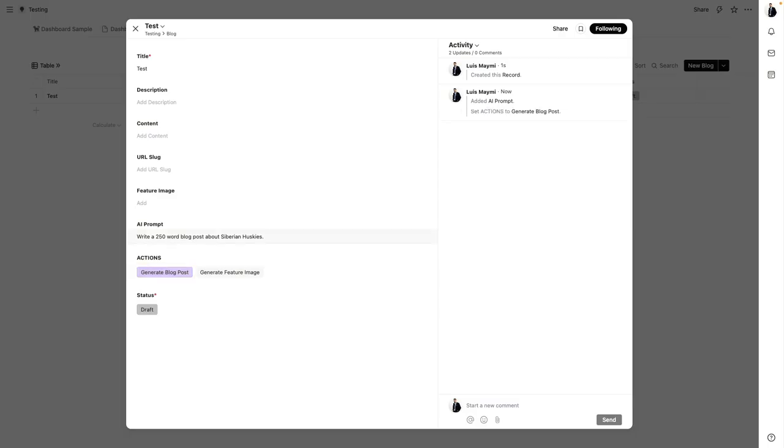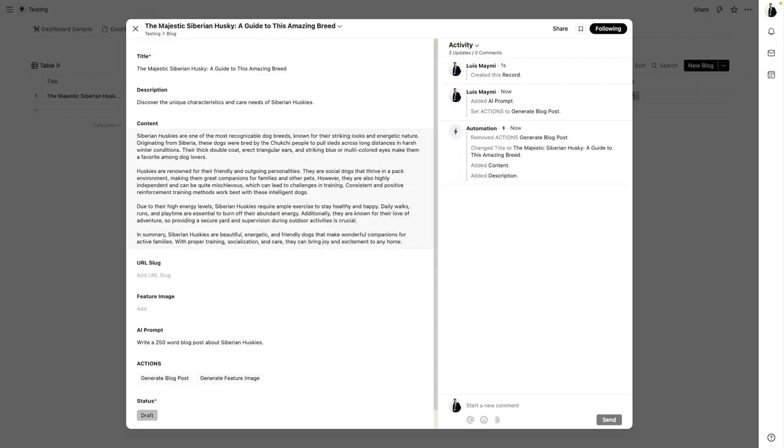When I click that, the custom code that I created is going to go to the OpenAI API, and boom, generate that in an instant. I got the title of the blog post, which will be The Majestic Siberian Husky, a Guide to This Amazing Breed, the description, and the content of the blog. And now, as you can see here, this was generated.